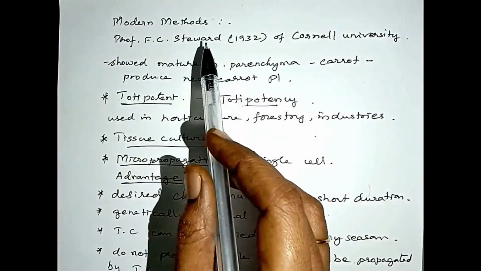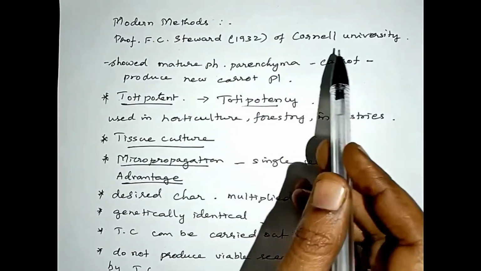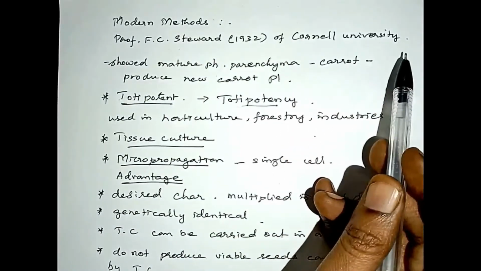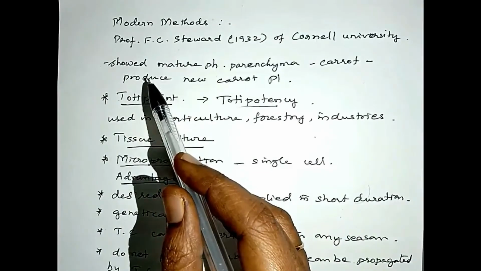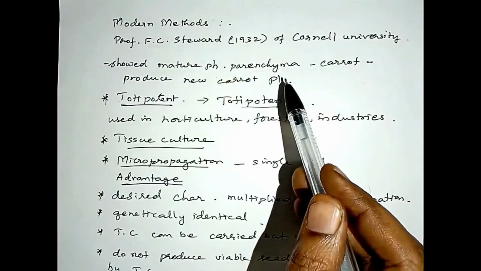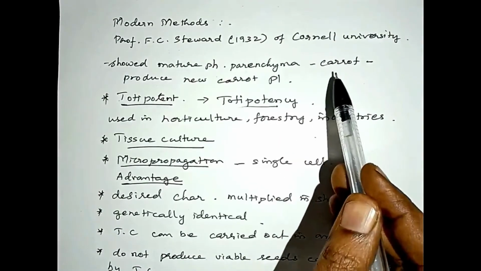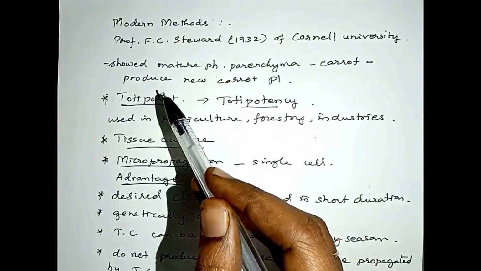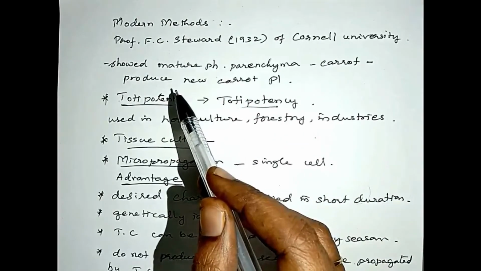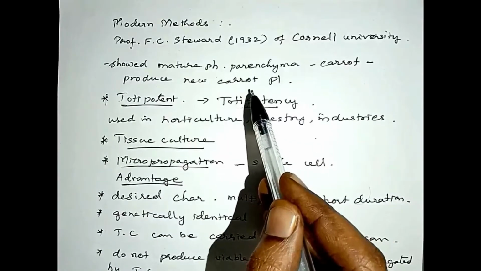Let us learn the modern methods. Professor F.C. Stewart in 1932 of Cornell University showed that the mature phloem parenchyma cells of the carrot, when separated from the carrot and placed in a suitable medium under controlled condition, were able to produce new cells.